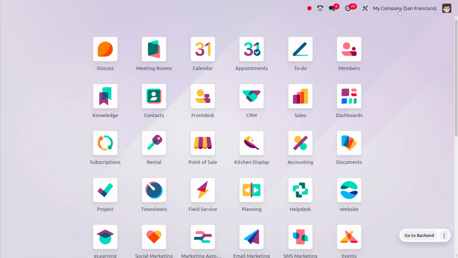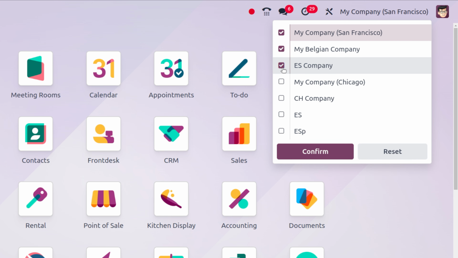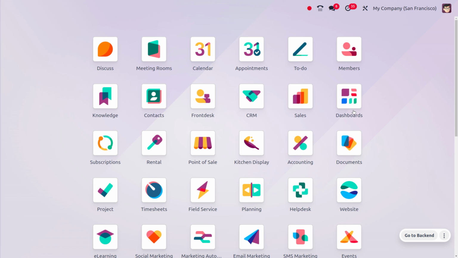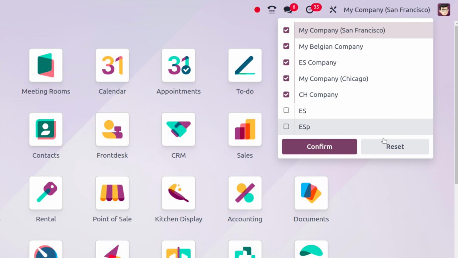So as you just move on to here, you can find the companies that are available in your database. So if you want to select multiple companies, you can select that and click on the confirm button, and this finalizes your selection seamlessly. Now here you can also find the reset button. So this allows to reset the selections instantly.